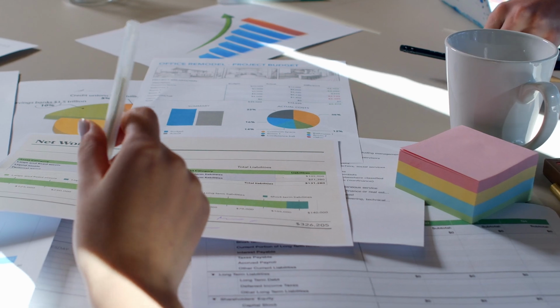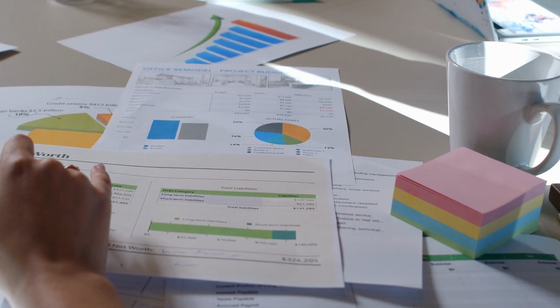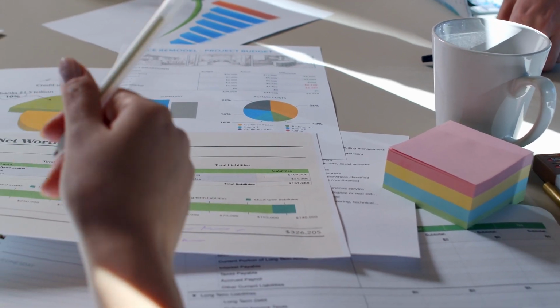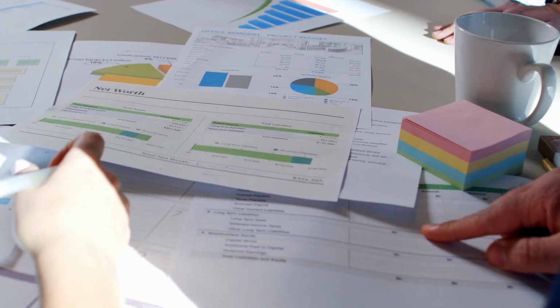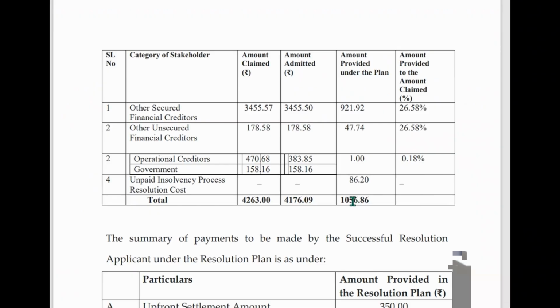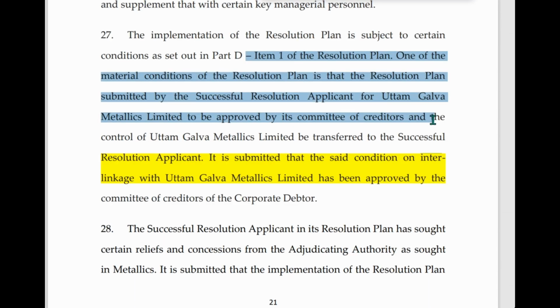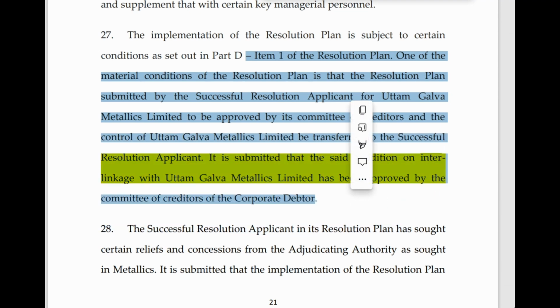This signifies that the net worth of Uttam Galva Metallics is higher compared to Uttam Value Steels. A total of 1056 crore rupees company is being merged or interlinked with Uttam Value Steels Limited. Because of this interlinkage, equities will be reduced from 100 to 1.